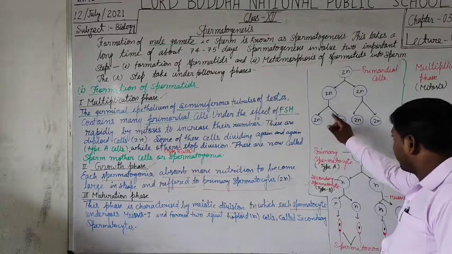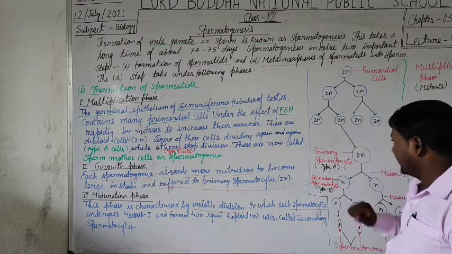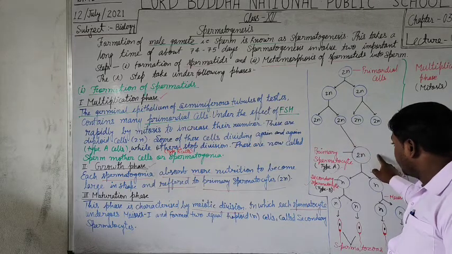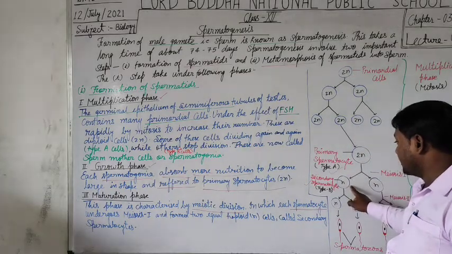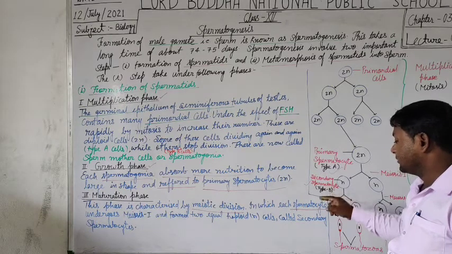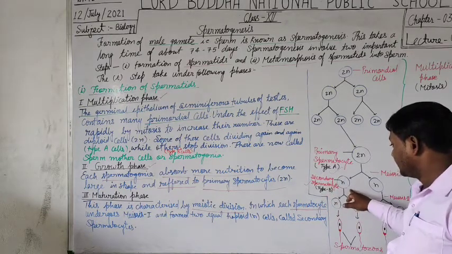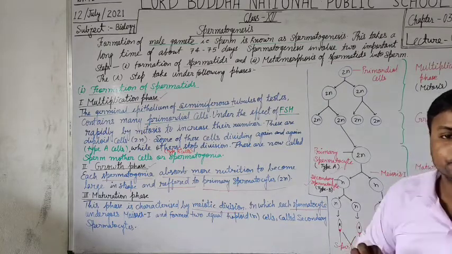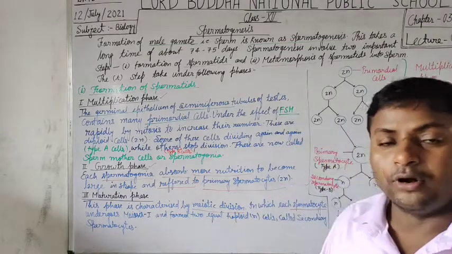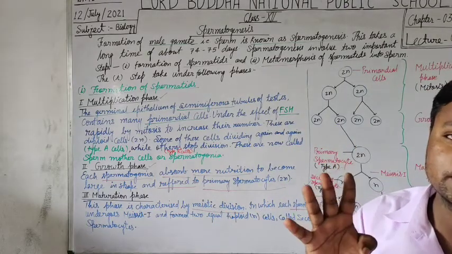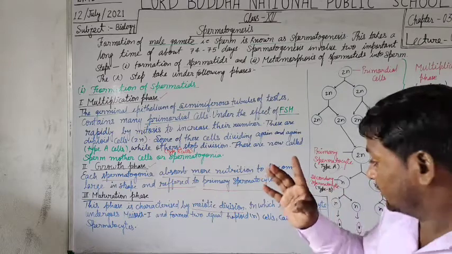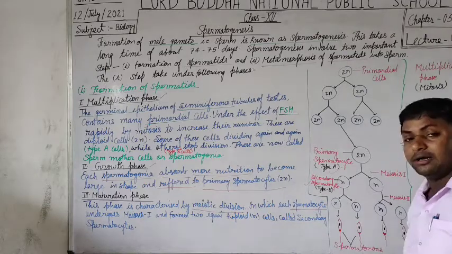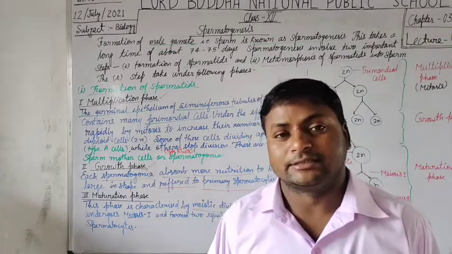And students, what we look at here is that each spermatocyte, or you can say sperm mother cell, the spermatogonia cell, undergoes meiosis first and meiosis second division to form how many? 4 daughter cells, that are the spermatozoa or sperm cells.